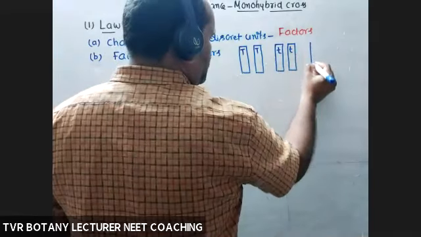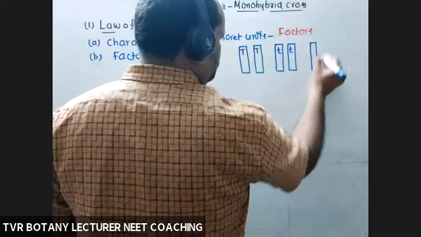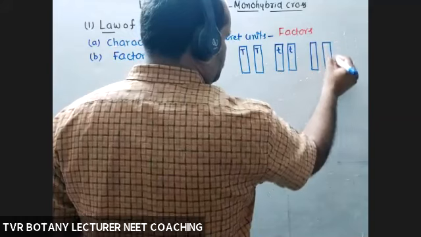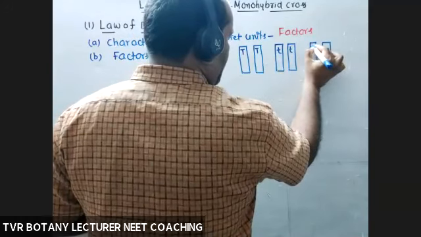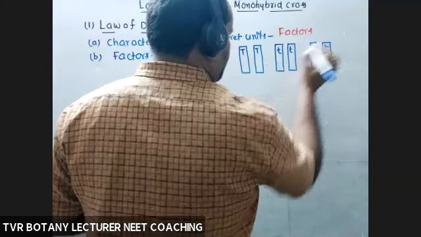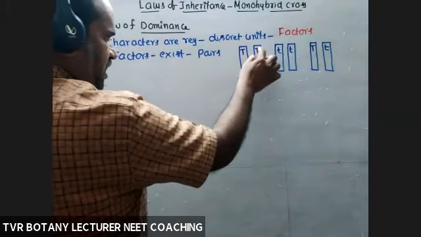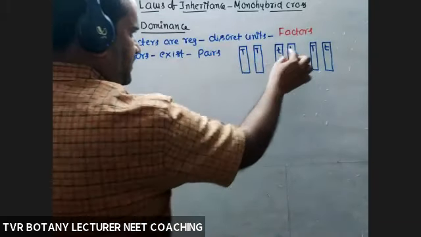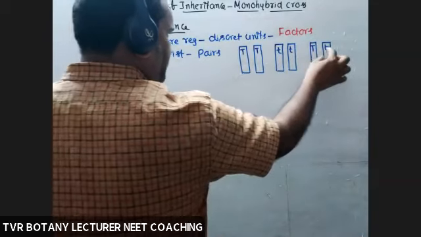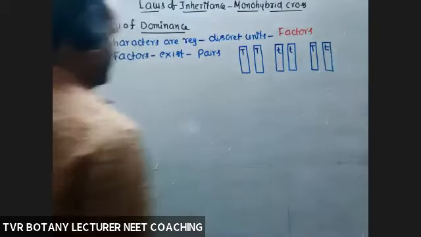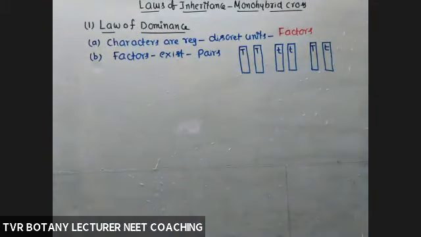Next homologous pair, capital T, small t. This is one pair of factors. So factors exist in the form of pairs.